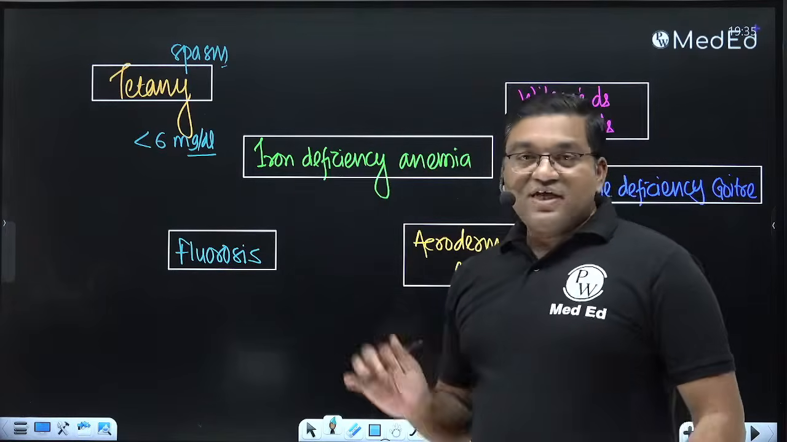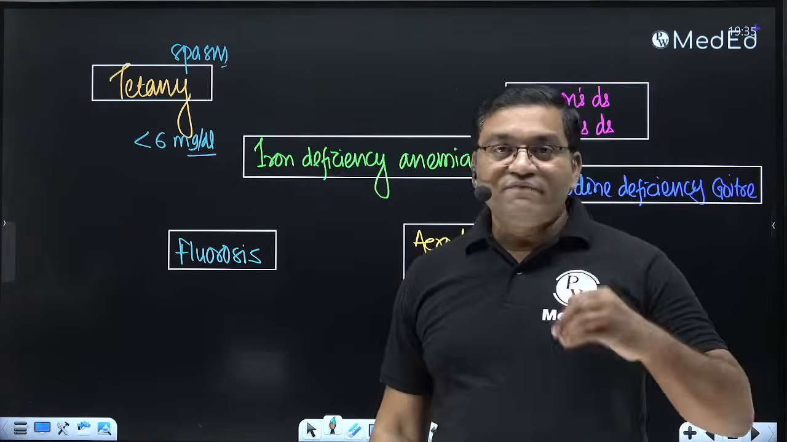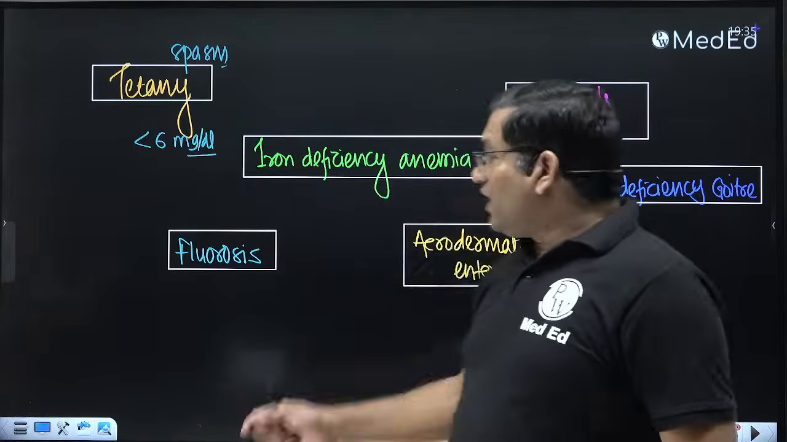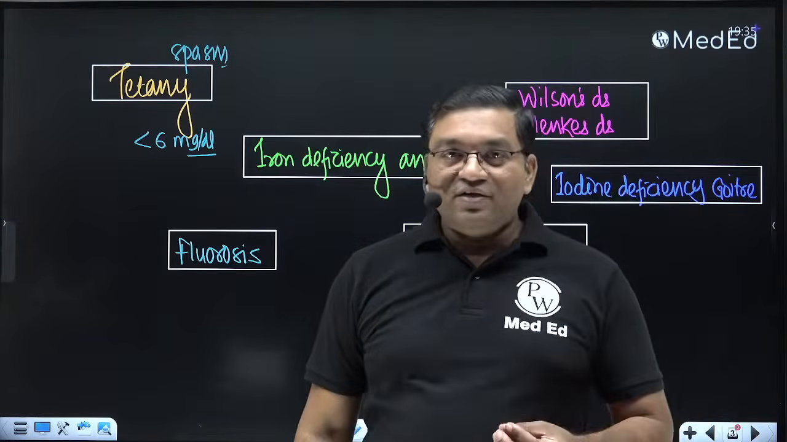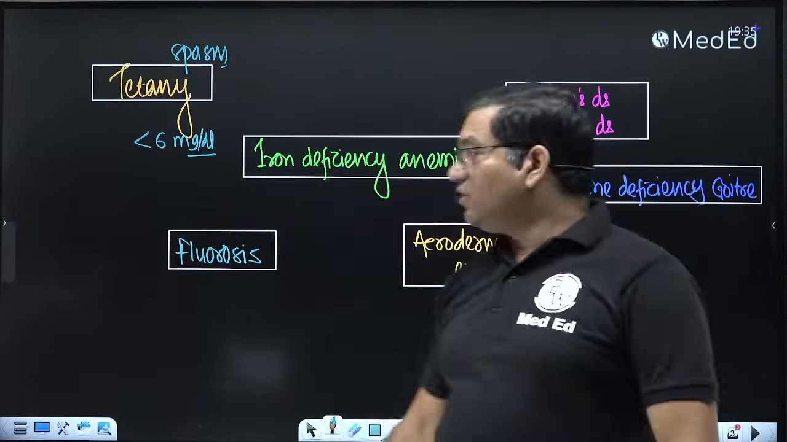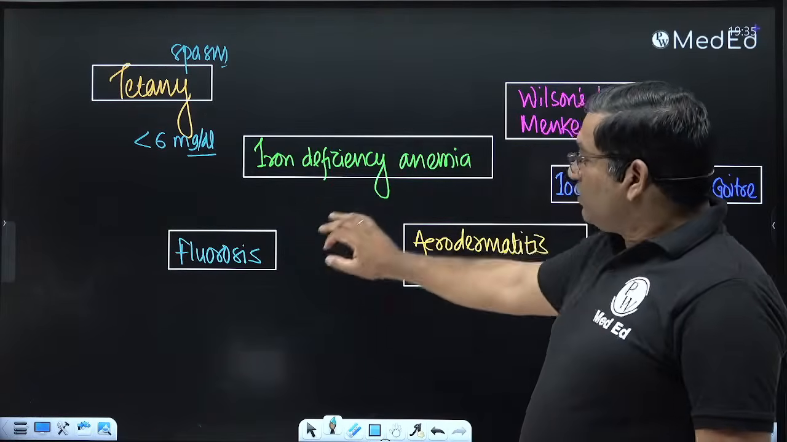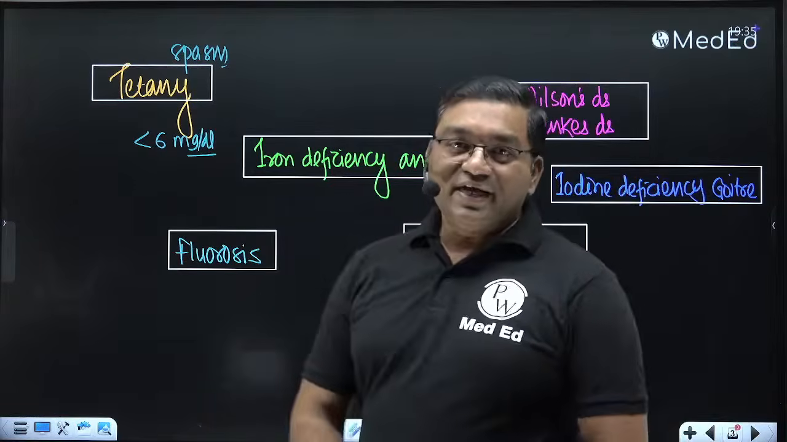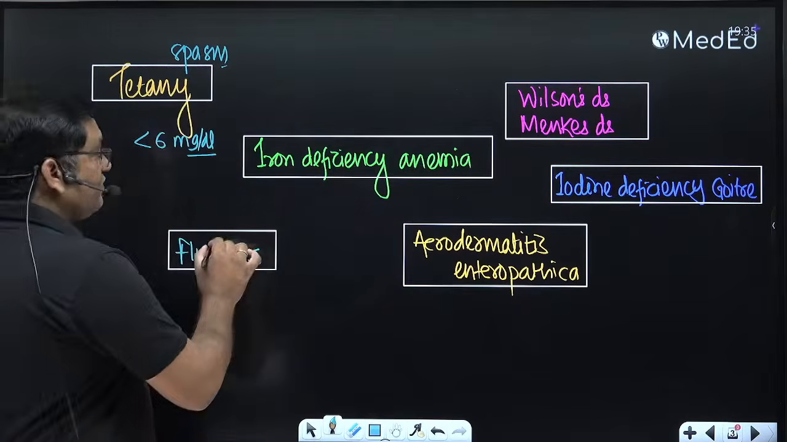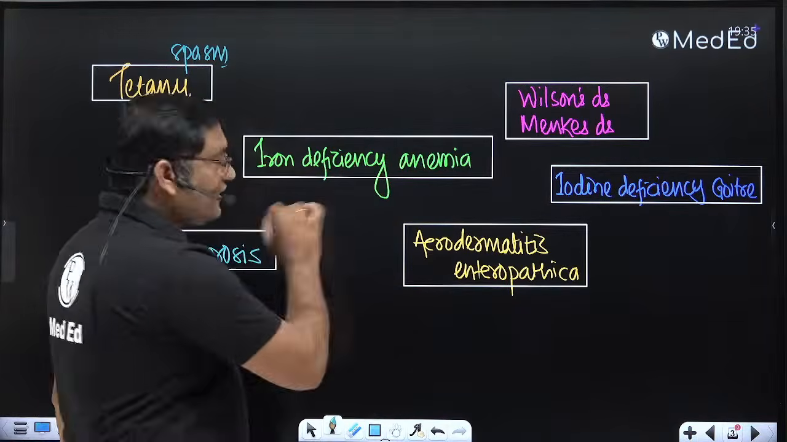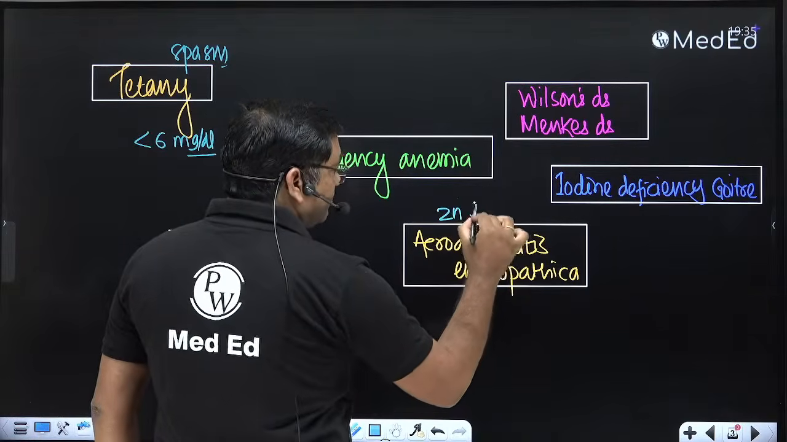Then iron deficiency anemia is an important clinical case with a number of symptoms and laboratory findings. We'll discuss the different sources of iron, RDA of iron, and how it is absorbed from the intestinal mucosal cell. Then fluorosis is related to fluoride; excess fluoride intake causes fluorosis. Acrodermatitis enteropathica is related to zinc deficiency.